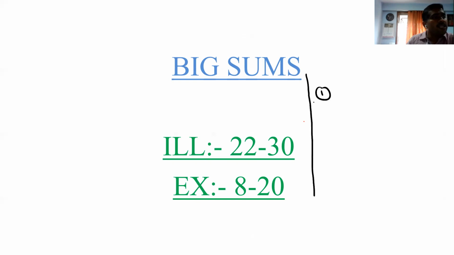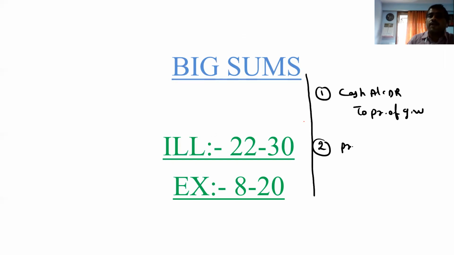When the goodwill is brought in cash, so what is the journal entry? Cash account debited to premium for goodwill. And second entry is premium for goodwill account debited to sacrificing partner.